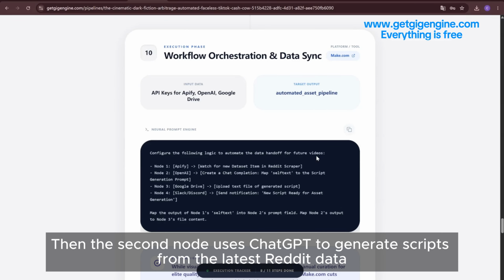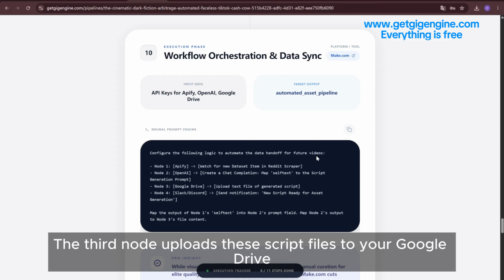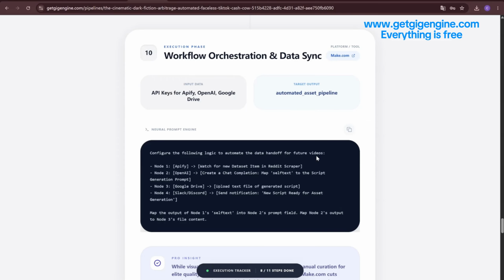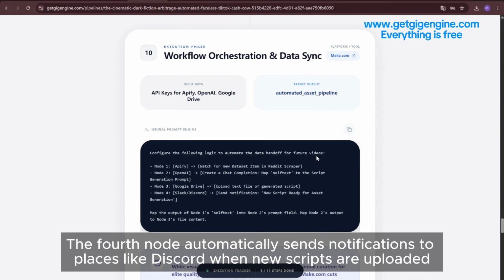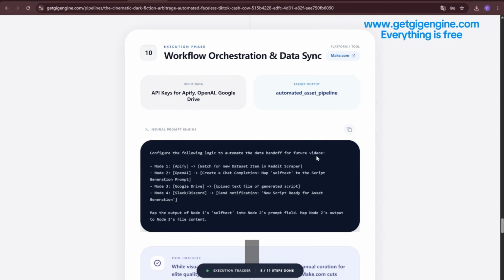The third node uploads these script files to your Google Drive. The fourth node automatically sends notifications to places like Discord when new scripts are uploaded.